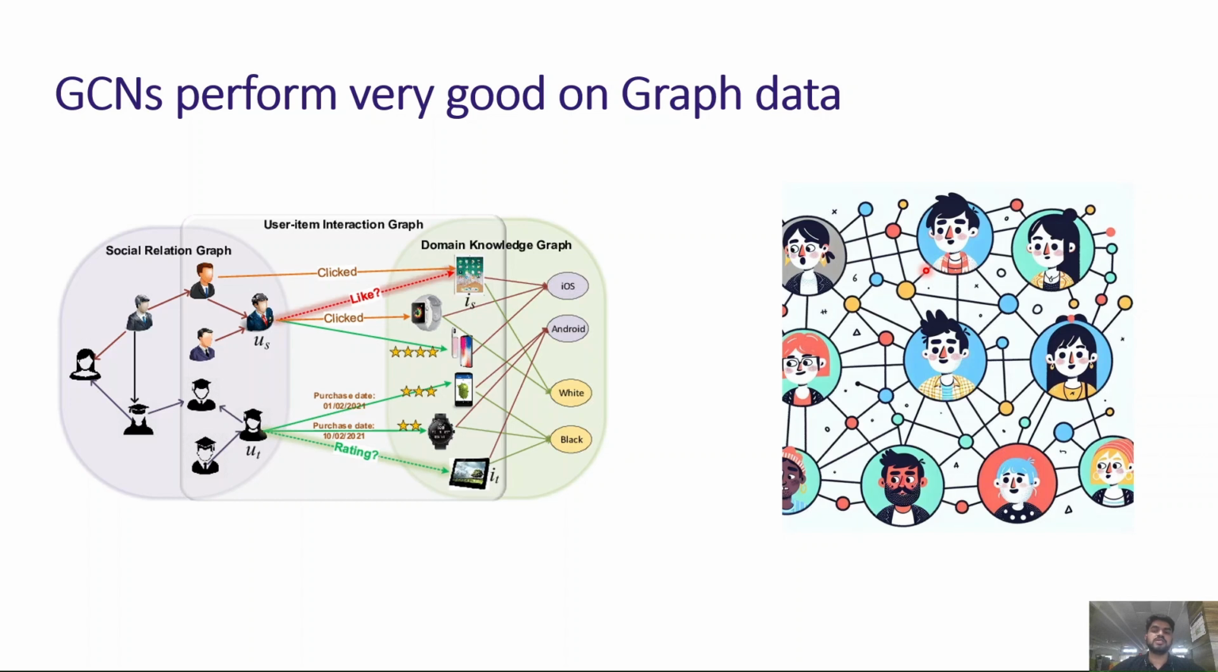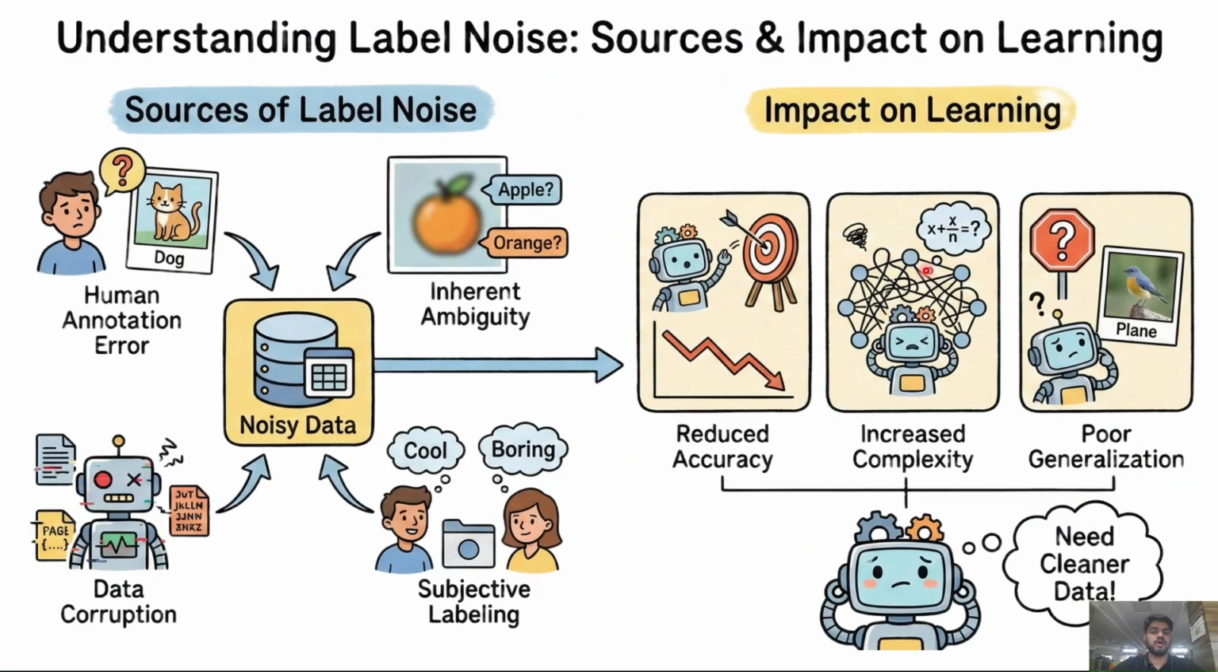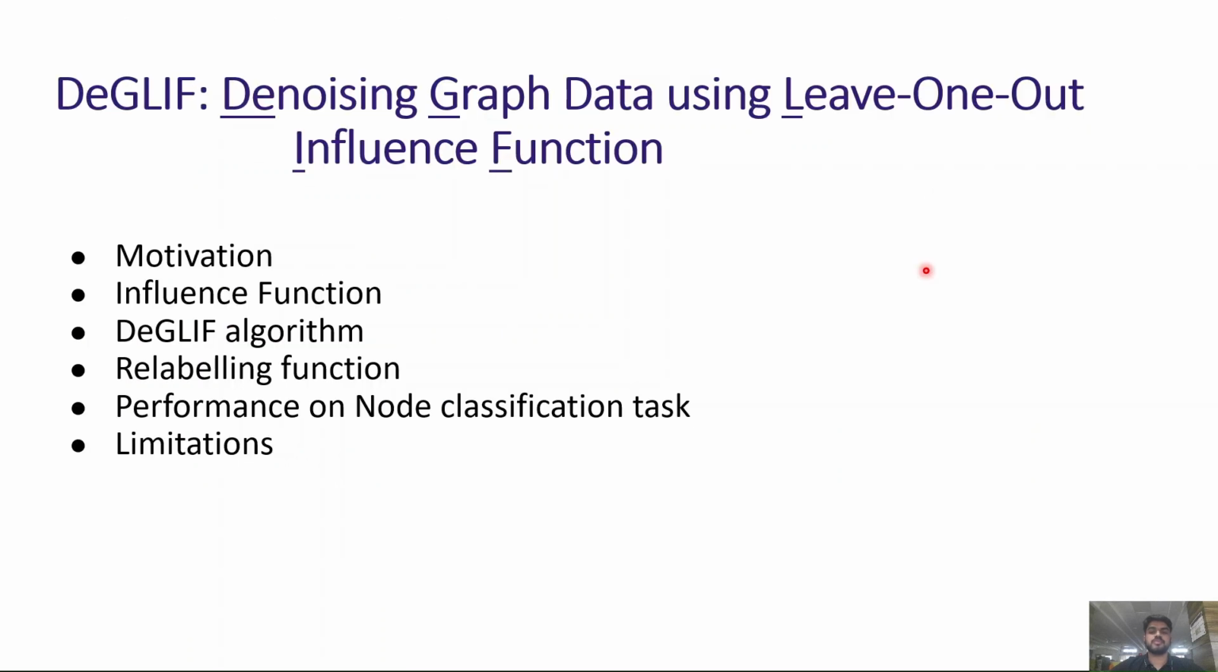GNNs, especially GCNs, performed very well on a variety of graph-related tasks, including node classification. However, GNNs assume availability of clean label data, which may not be the case with real-world data. Real-world datasets often have noisy labels due to many practical scenarios highlighted here. GCNs trained on such data show poor generalization. To tackle this, we propose an algorithm called DeGLIF, which identifies and denoises noisy nodes in a graph.